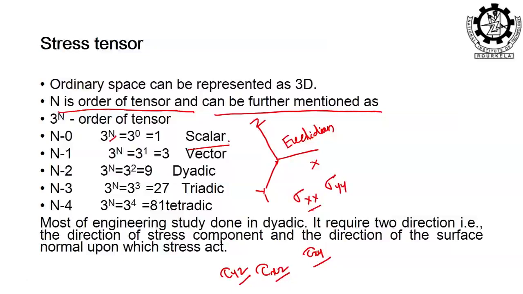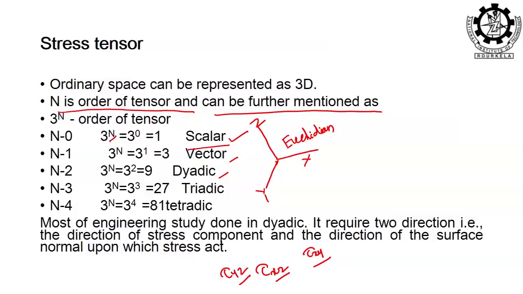Scalar is only a magnitude. Weight is a scalar, any number which represents a magnitude we call a scalar, whereas a vector we represent in terms of magnitude and direction. A vector has both magnitude as well as direction, this is all well known to us. Here we need the magnitude, direction as well as the plane.